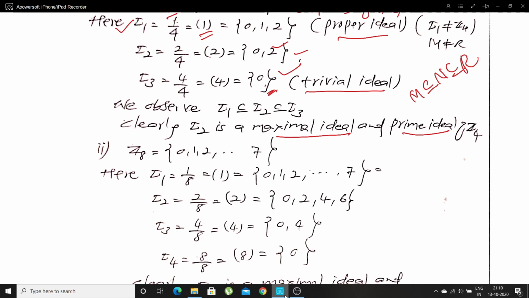Now I will take Z8, that means integers modulo 8. Here we see 8 elements. Sometimes we denote them by 0 bar, 1 bar, 2 bar, up to 7 bar. They are the elements of integers modulo 8.